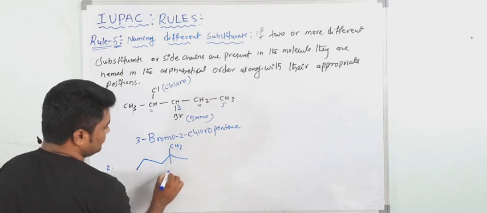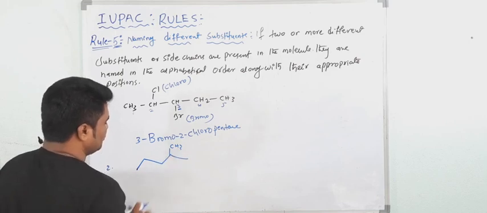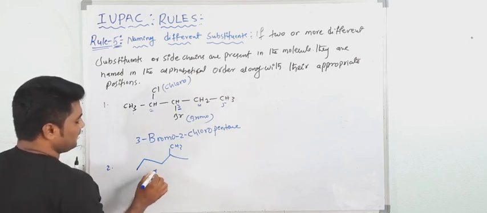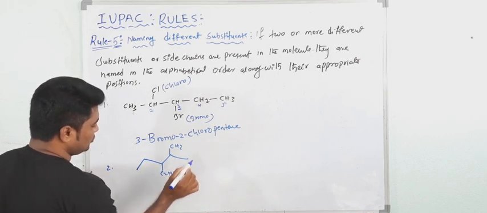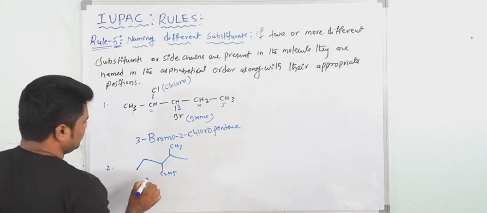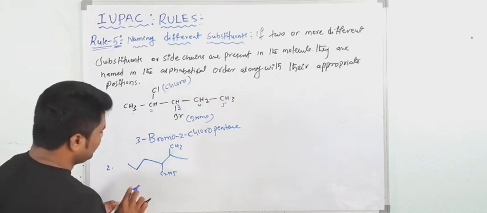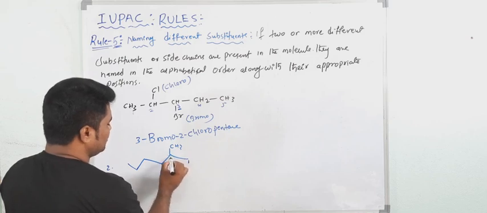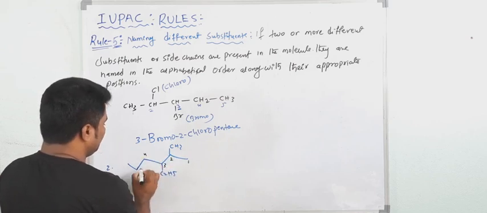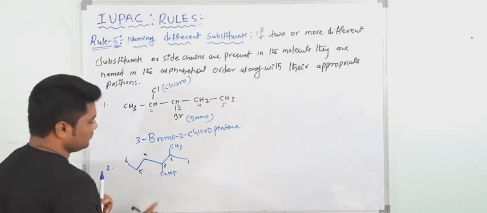CH3. Okay. Now here C2H5. Okay. Now what would be the name of this compound? Numbering starts from right to left because it is near. 1, 2, 3, 4, 5, 6. See here.